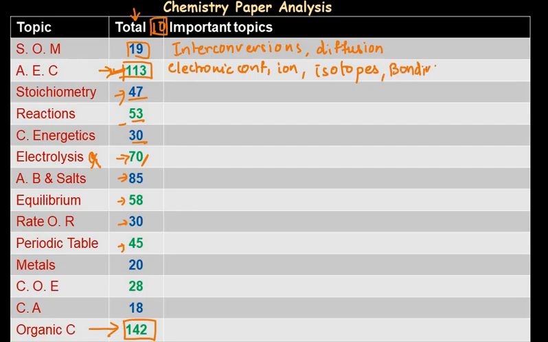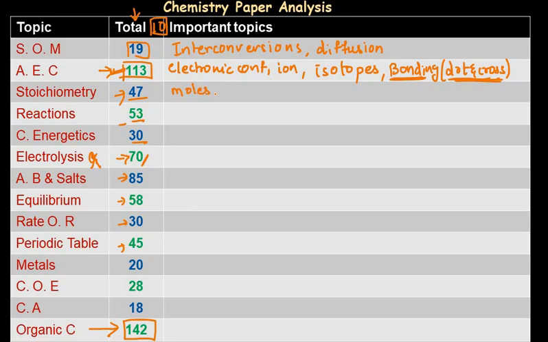And the most important topic which I haven't mentioned here is bonding. Bonding is the topic which is asked every year. So underline, highlight bonding, and in bonding again, dot and cross diagrams of the bonding structures are very important, because every year this is asked. Dot and cross diagrams of either ionic or covalent compounds with the properties is a very important topic. Again, I'm highlighting dot and cross diagrams of ionic and covalent bonding and their properties are very important because they are asked every year.